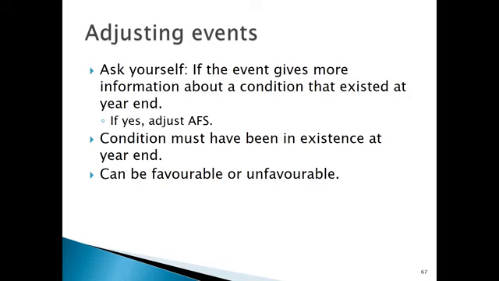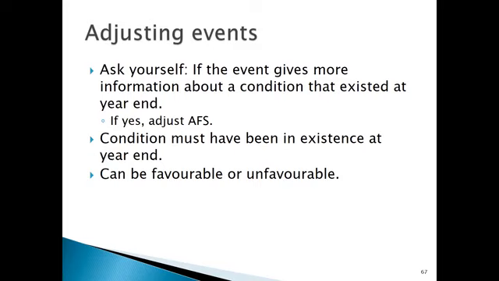So for adjusting events, what should you be asking yourself if it is in fact going to be adjusting? If the event gives you more information about something or a condition that existed at year end or before year end, if yes, then you must adjust the annual financial statements for that additional information.